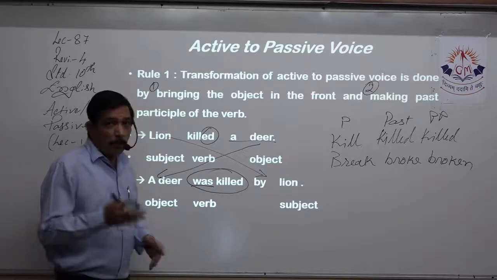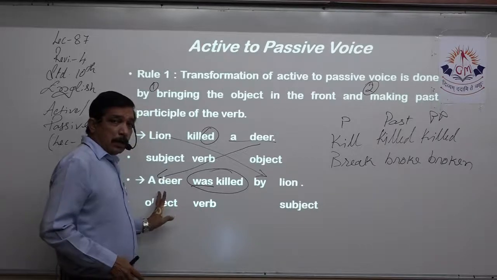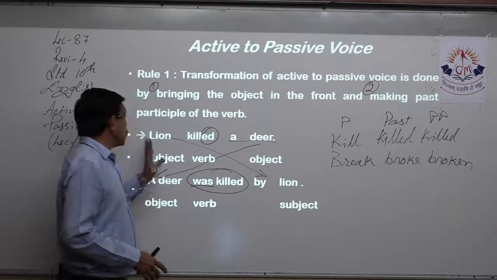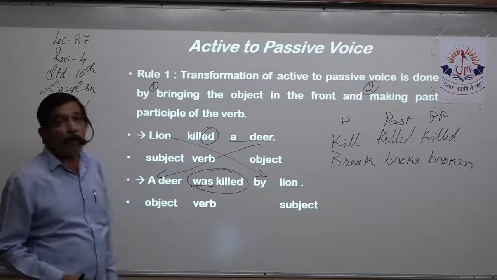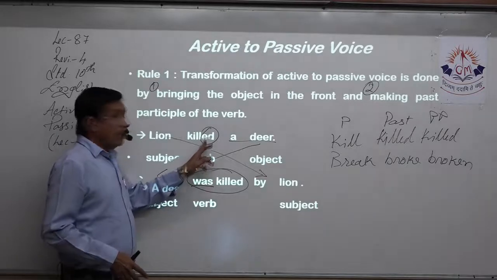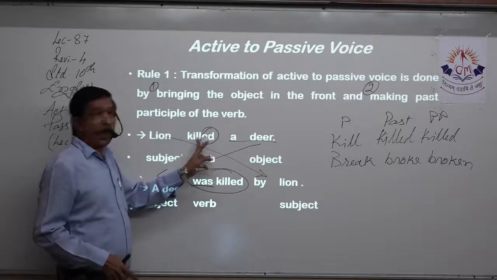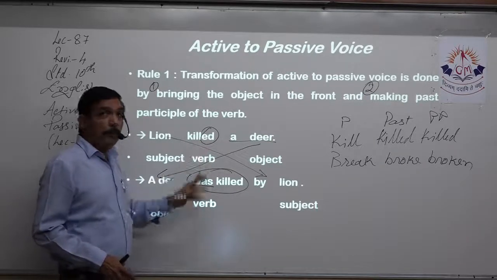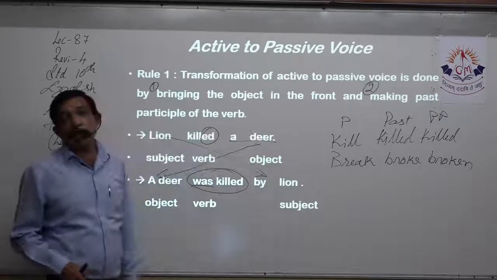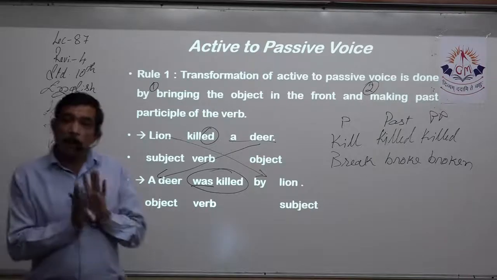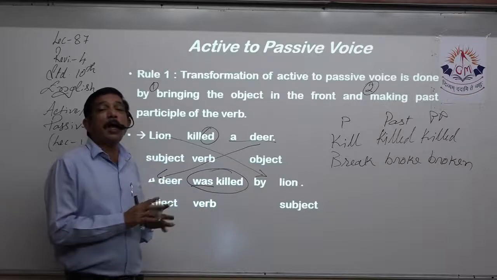But that we have already learned. So the object comes in the subject's place, the subject goes to the object place. What we are doing here is very, very important. The tense is past tense, so I use the helping verb was and I make the past participle of killed because it is kill over here. So it will be ed, past, and that happens to be the same in past participle. Here we don't make any change because the past tense and the past participle are the same.